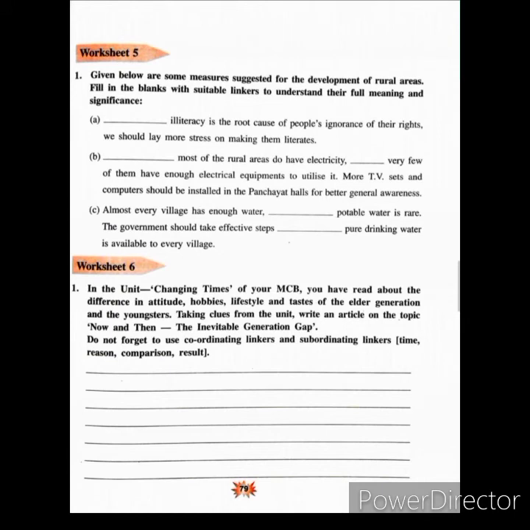Now worksheet number 5. Given below are some measures suggested for the development of rural areas. Fill in the blanks with a suitable linker to understand their full meaning and significance. Dash literacy is the root cause of people's ignorance of their rights. We should lay more stress on making them literate. Here we will use the linker although. Although literacy is the root cause of people's ignorance of their rights, we should lay more stress on making them literate. Like this you will complete this worksheet.